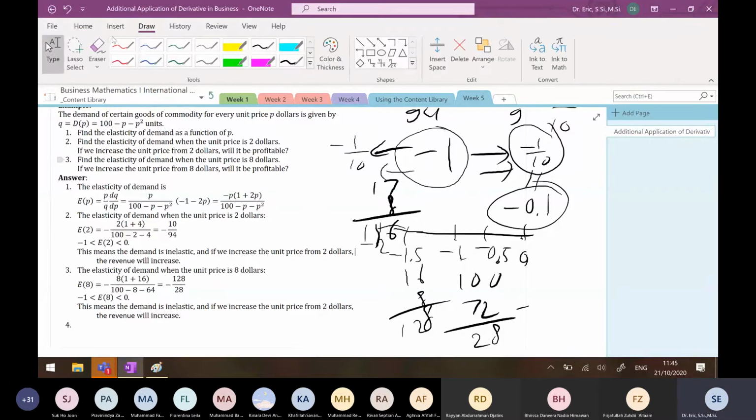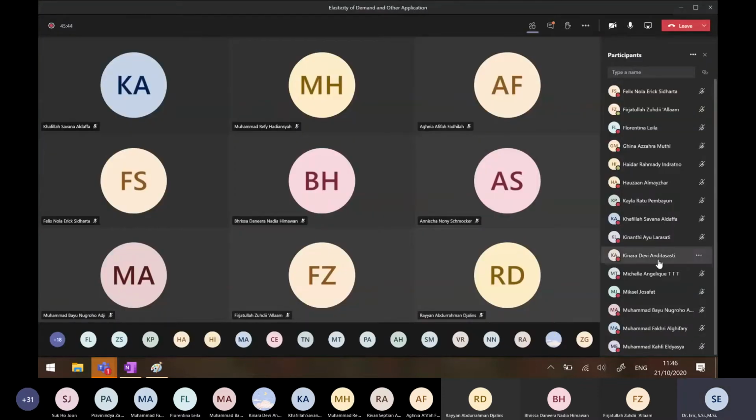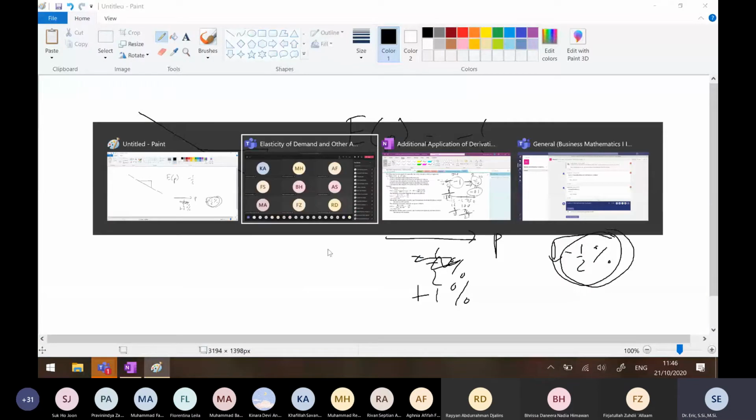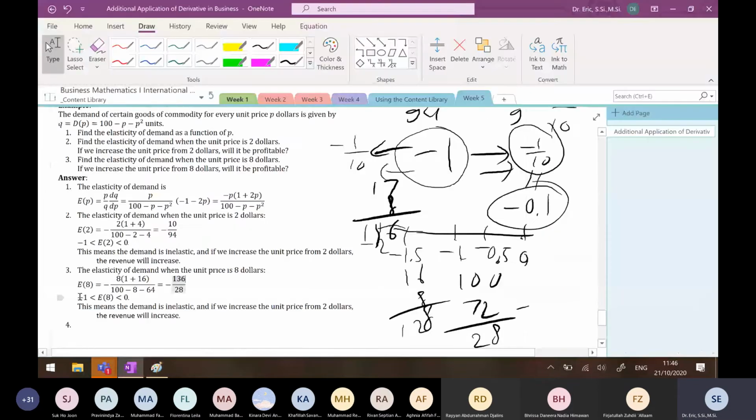So Kinara, what happened? But it doesn't change, yeah. So when I have this one, is E8 less than -1 or greater than -1, between 0 and -1, or to the right or to the left of -1? To the left, sir. To the left. So I have E8 must be greater than -1.